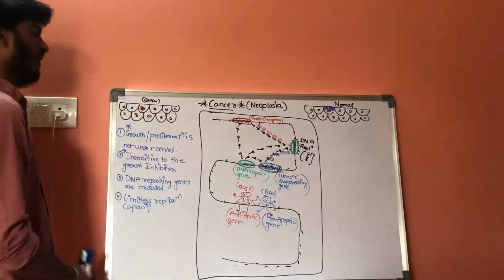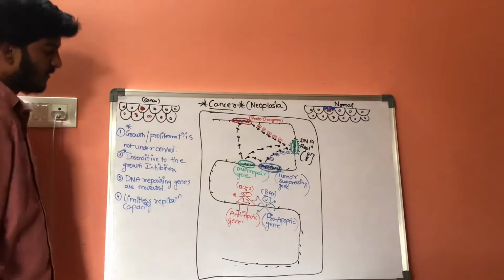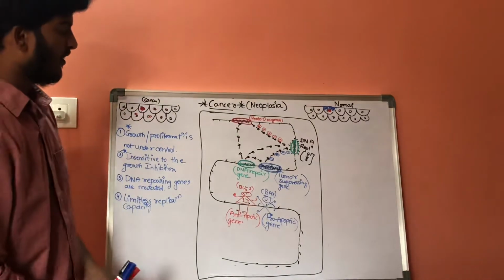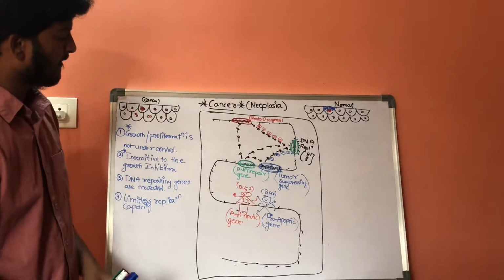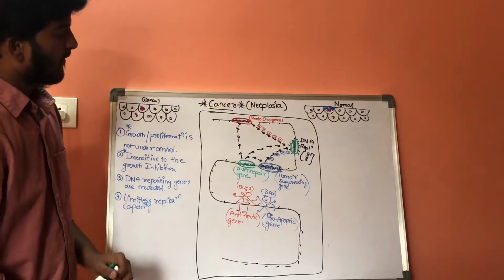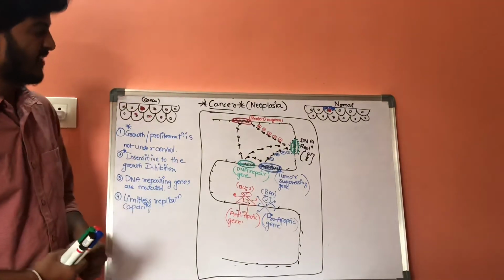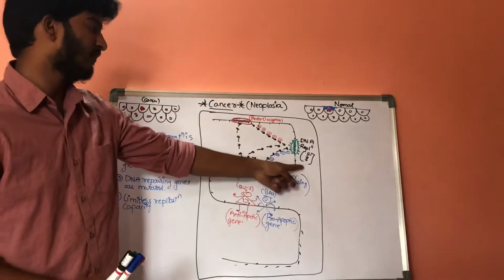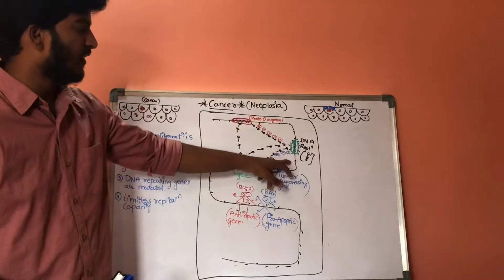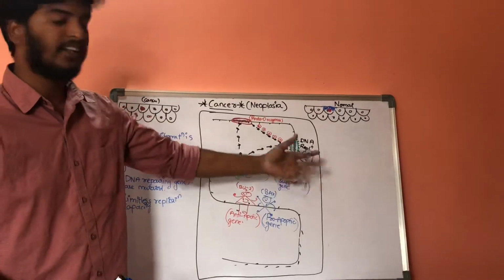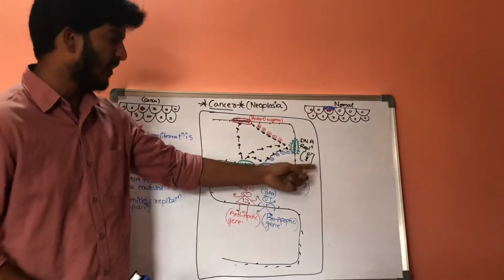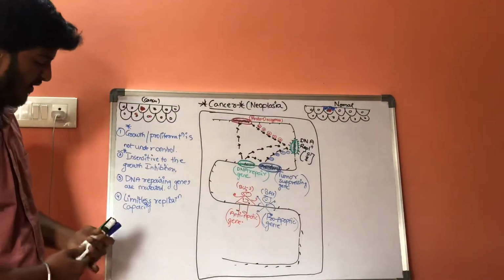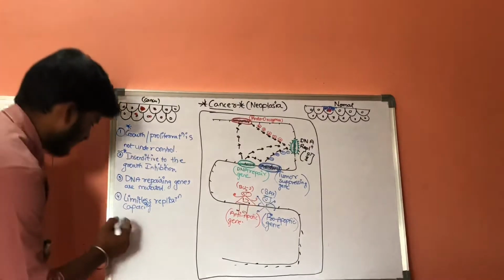Now, in a cancer cell, there is limitless replication capacity. What does limitless replication capacity mean? The replication will be increased, so that the genetic material undergoing replication will increase. That is limitless replication.